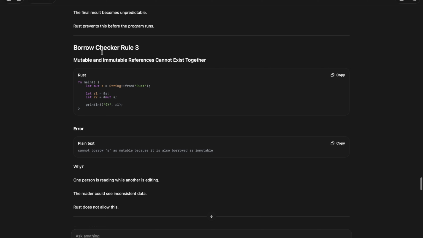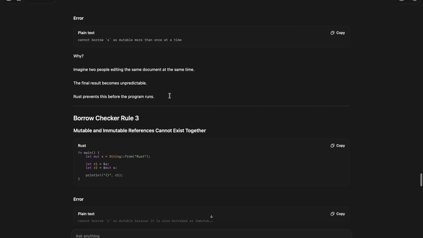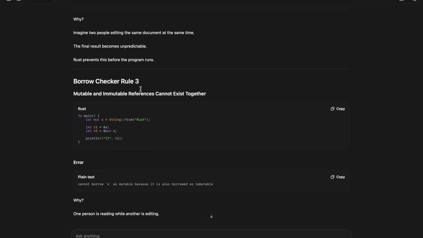Borrow checker rule 3. That was rule 2: we can't modify mutable references multiple times at a time. Rule 3: mutable and immutable references can't exist together.